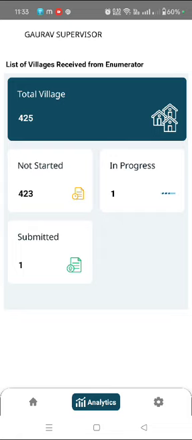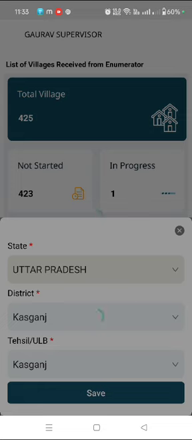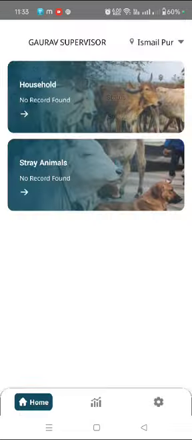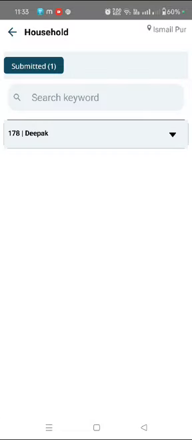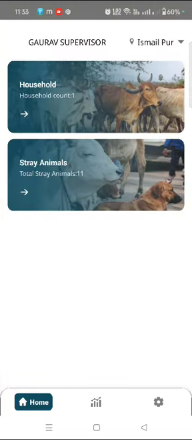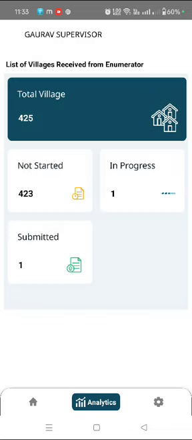In analysis you can see the total number of villages, in how many villages you have started work, how many villages' work is in progress, how many villages you have not started work in, and what you have submitted, whether it is under the supervisor or for review. Before that, what data you have submitted, you can see here under submitted. So it will be by view. You come back here and you are able to see what details you have submitted. It shows you the submitted status here. So likewise you can get your whole analysis of what you have done.